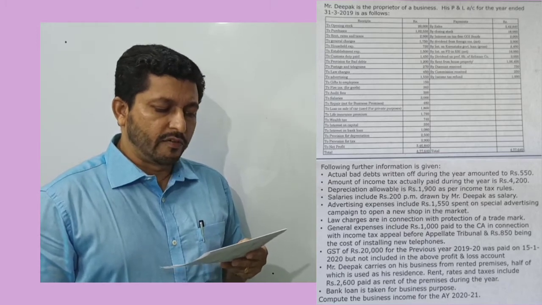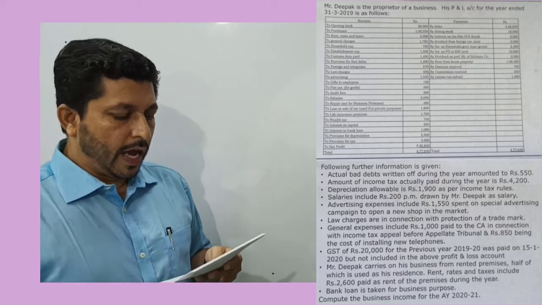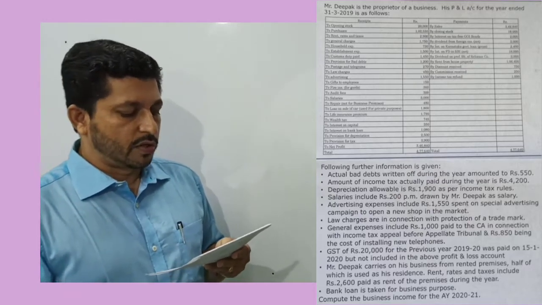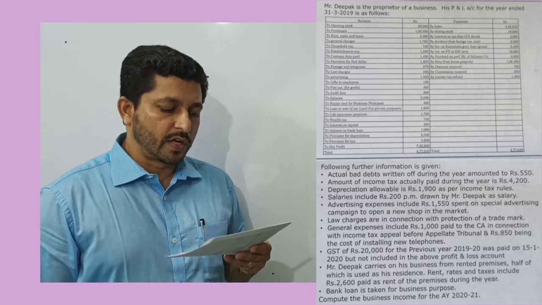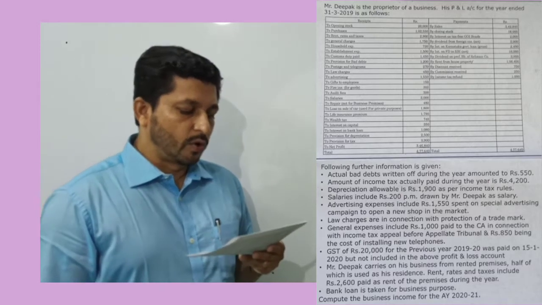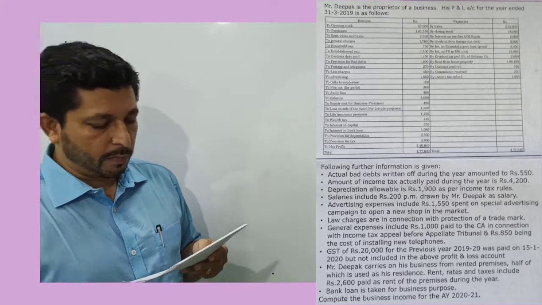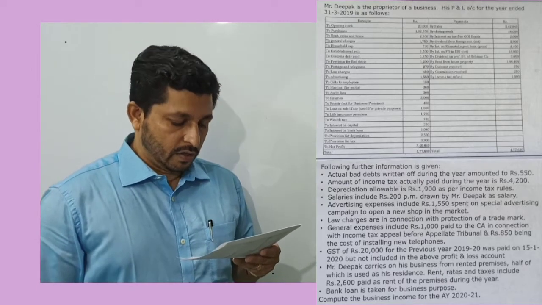Following further information is given. Actual bad debts written off during the year amounted to rupees 550. Amount of income tax actually paid during the year is rupees 4,200. Depreciation allowable is rupees 1,900 as per income tax rules. Salaries include rupees 200 per month drawn by Mr. Deepak as salary. Deepak is the proprietor of the business. He himself is giving salary to himself.